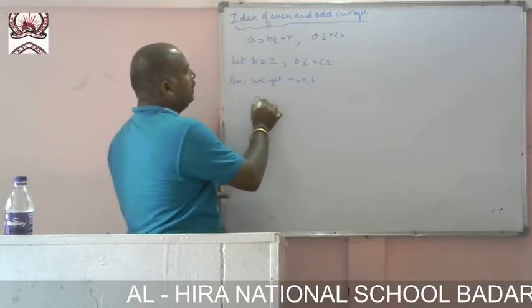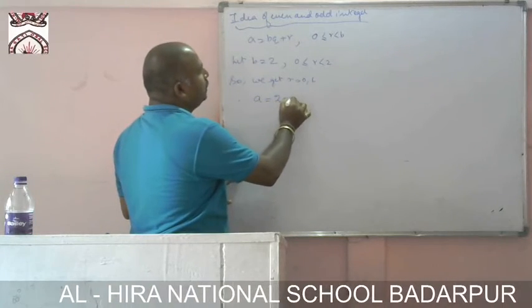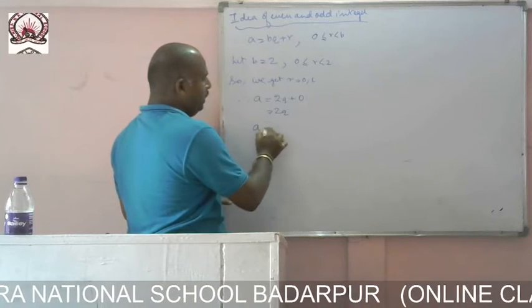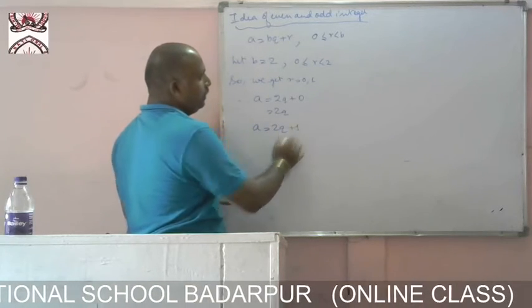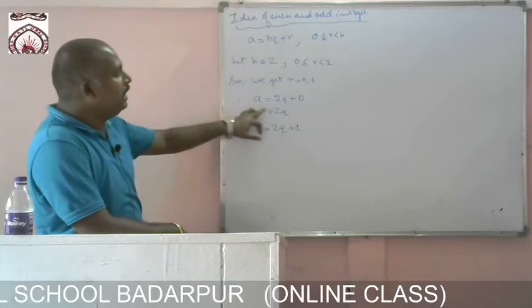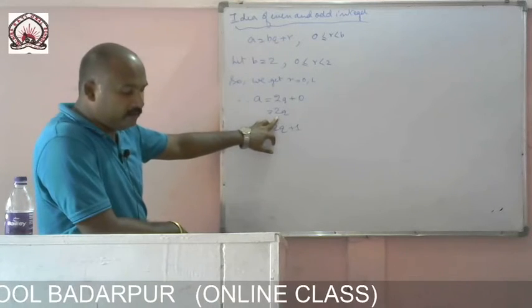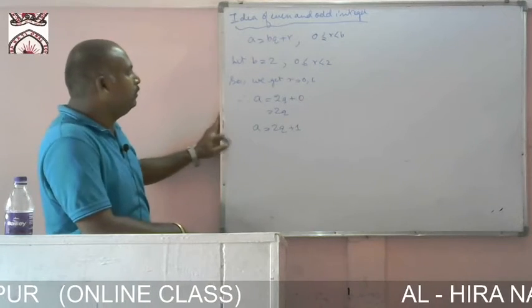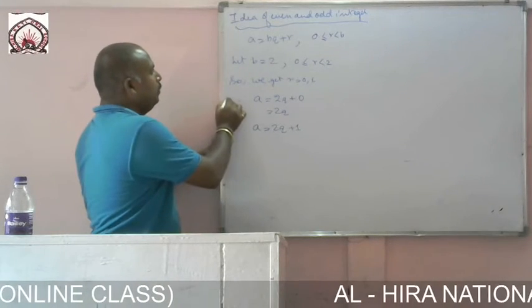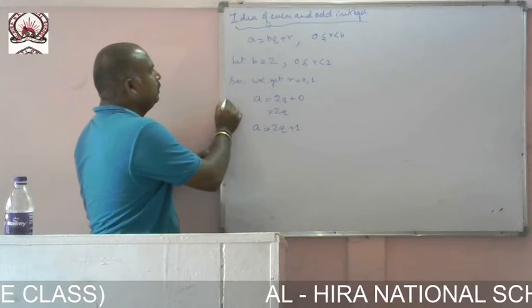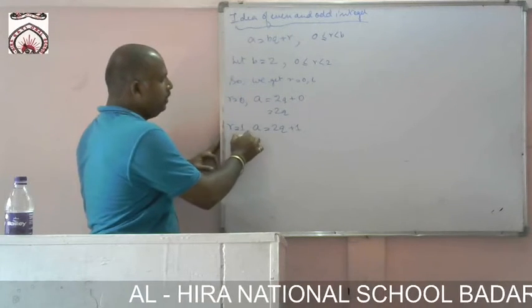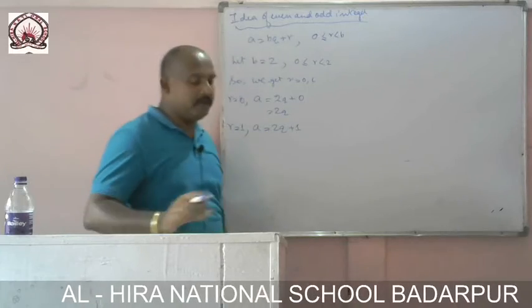Therefore a equal to twice q plus 0, that is twice q, and a equal to twice q plus 1, when we put r equal to 0 and then r equal to 1.